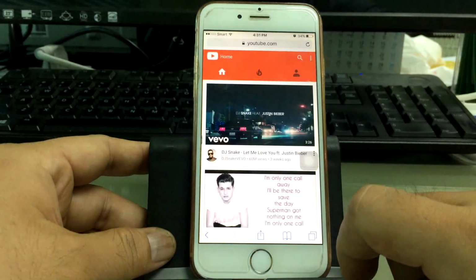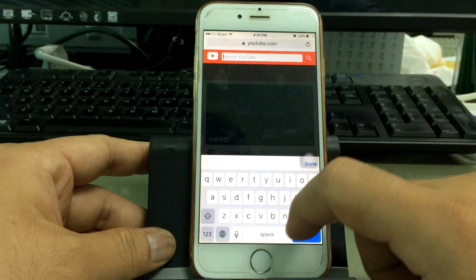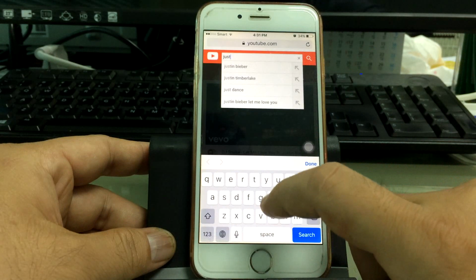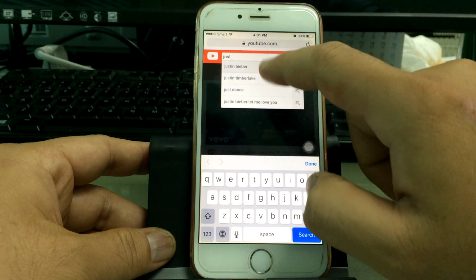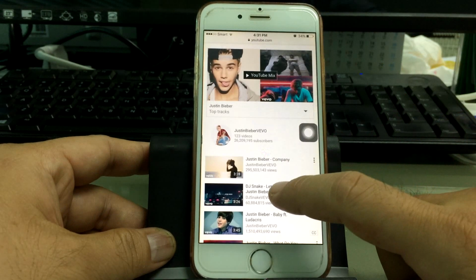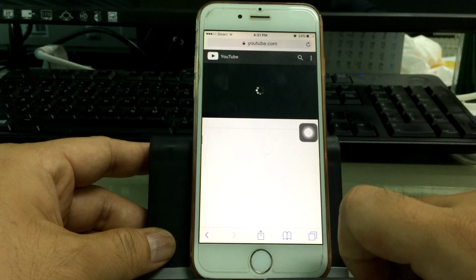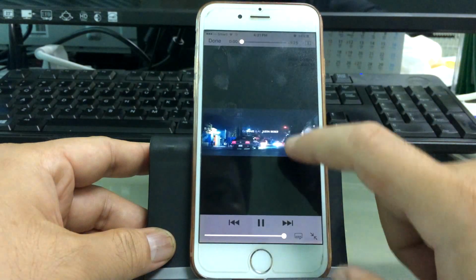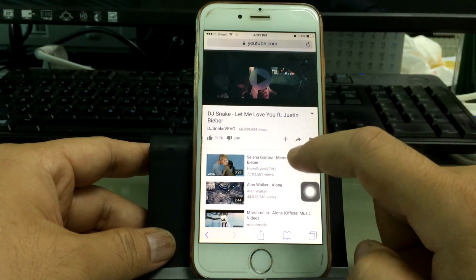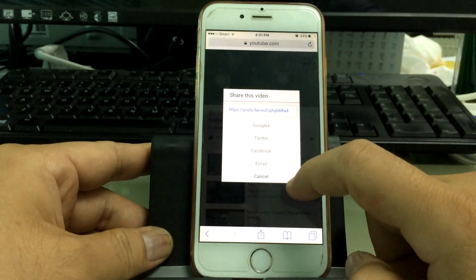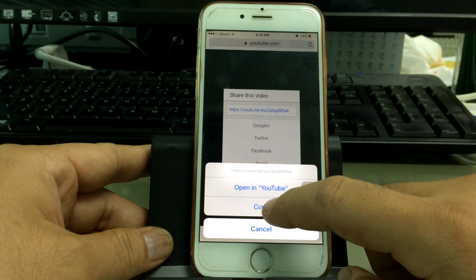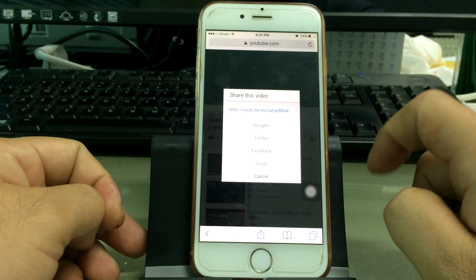And then search for your favorite song that you want to make a ringtone. For me, I want to use a Justin Bieber song. Tap the song. Tap done. And then tap here, and then copy the link of the song.